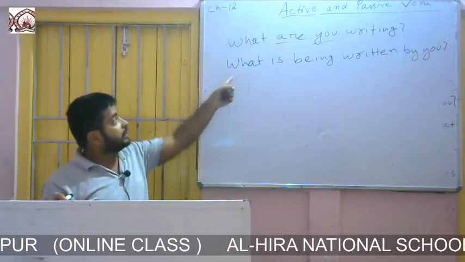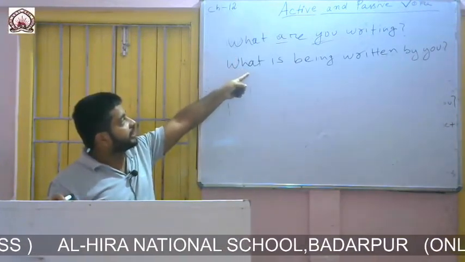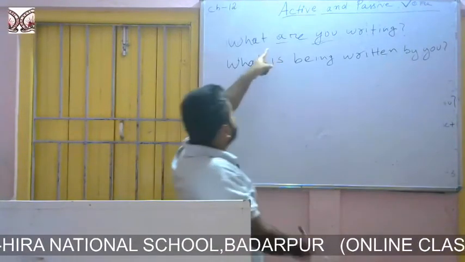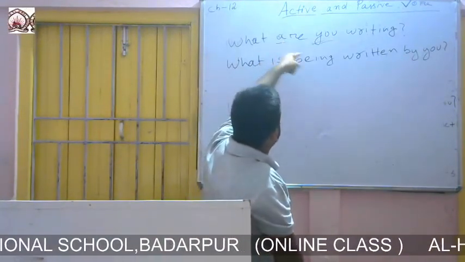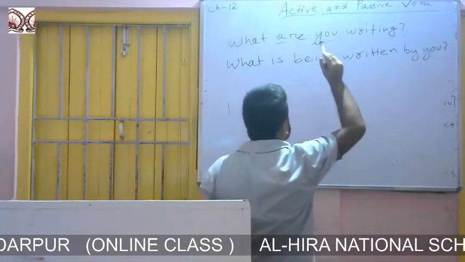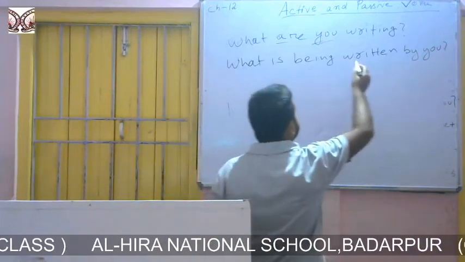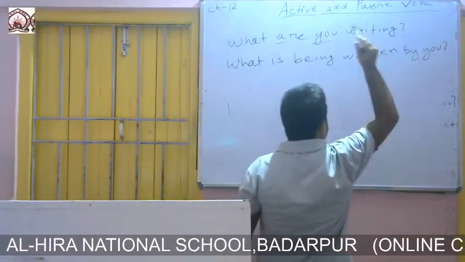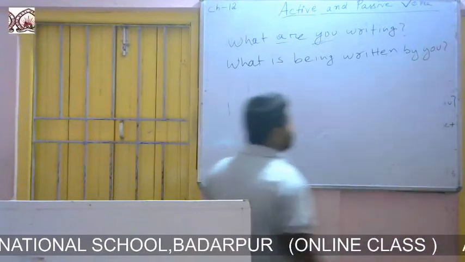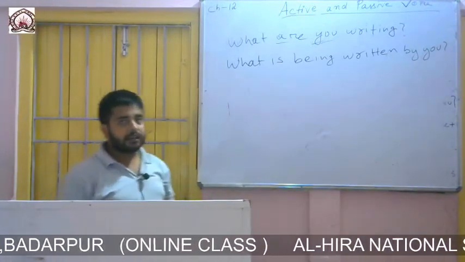We'll keep the what intact. Then we'll write is, because earlier I wrote are because you was there. Now since it is in continuous, we know the formation of present continuous, so we'll write being. Then the third form of the verb. Then the preposition. Then the subject.